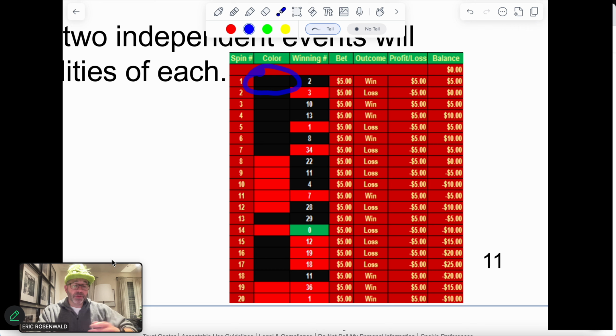They start off, it comes up black. They went ahead and put a $5 bet on it and they win and they've got money. Yay. Okay. Well, then they bet black again. This time it came up red. So they lose money. So they're like, all right, I'm just going to stick with it. So then they bet black again, and it comes up black. They make some money. Then they bet black again. It comes up black. So they make some money.